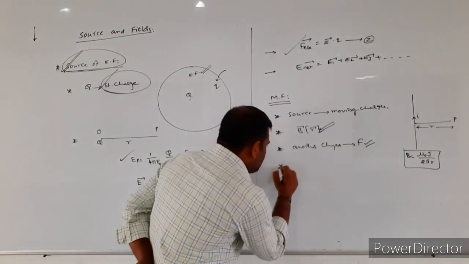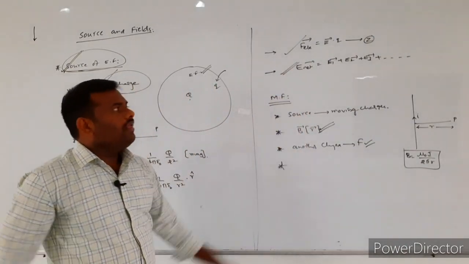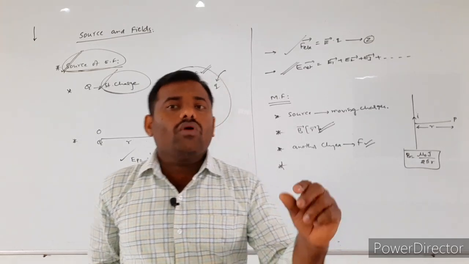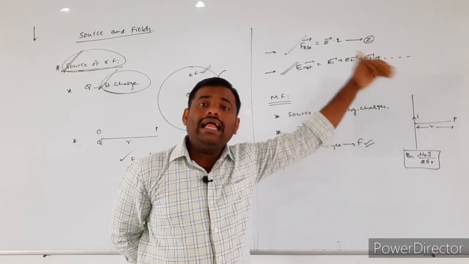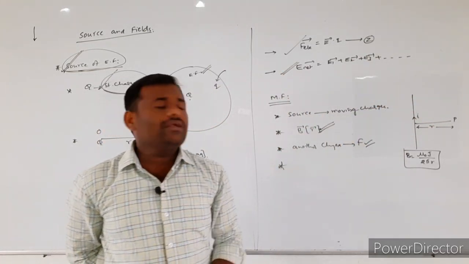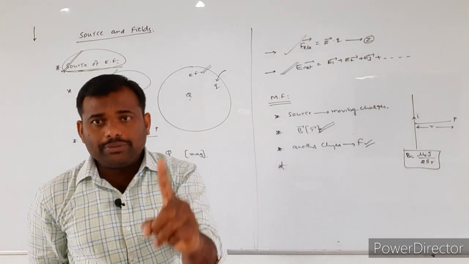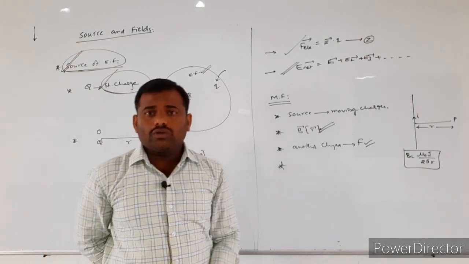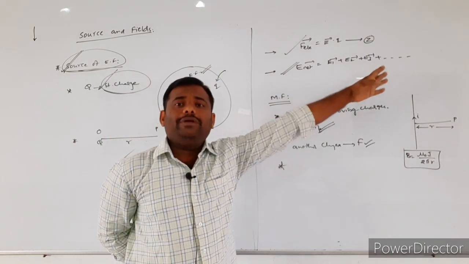And the next point, coming to the last point. What is the last point you wrote? Whenever in a given region two or more electric fields are there, to find the resultant magnitude, which principle did you apply? The principle of superposition. By using the principle of superposition, we calculate the resultant electric field intensity due to the multiple electric fields.